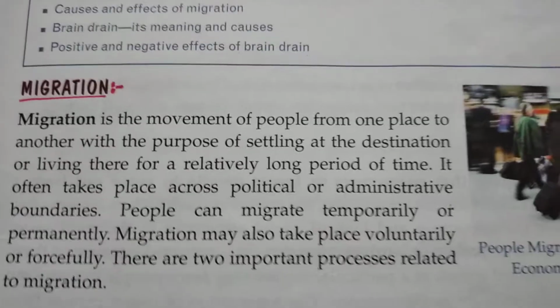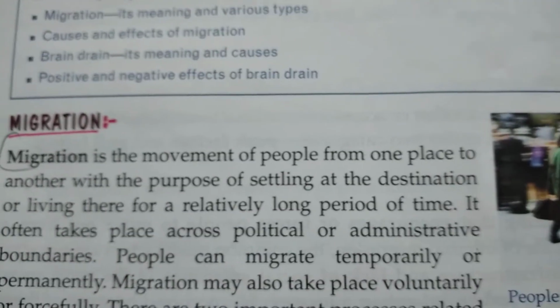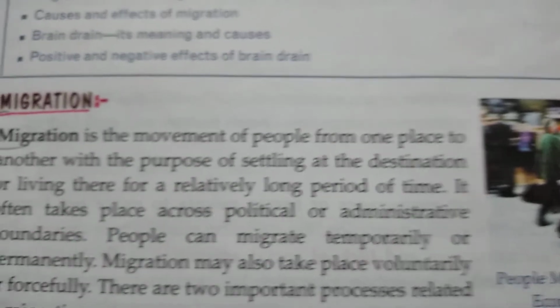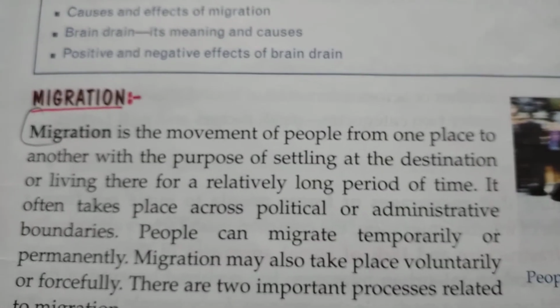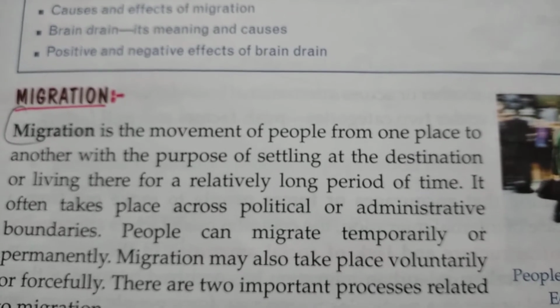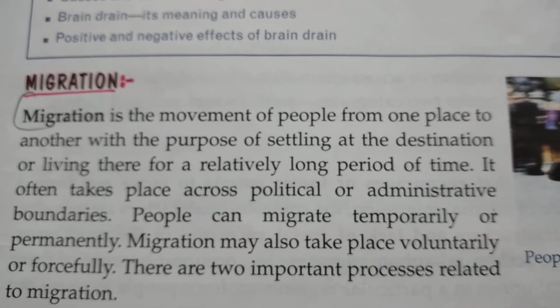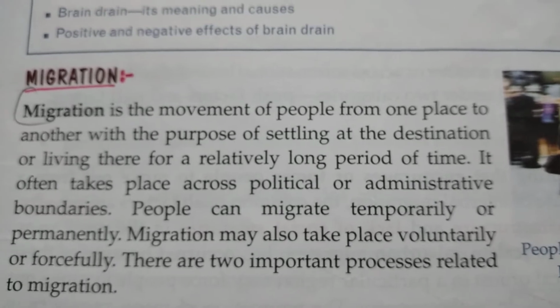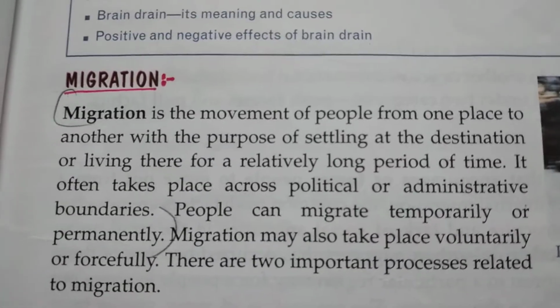Migration is the movement of people from one place to another with the purpose of settling at the destination or living there for a relatively long period of time. It often takes place across political or administrative boundaries. People can migrate temporarily or permanently. So, up to this much is our answer, that is till permanently.